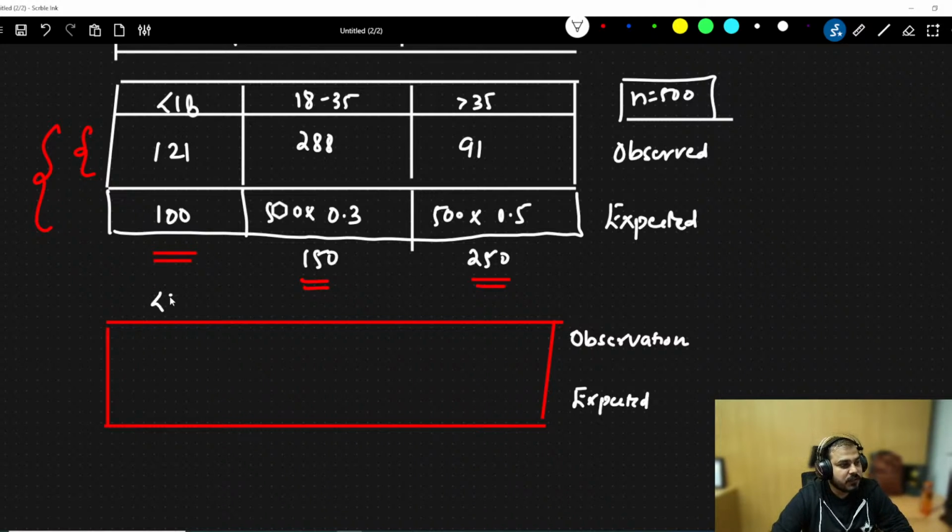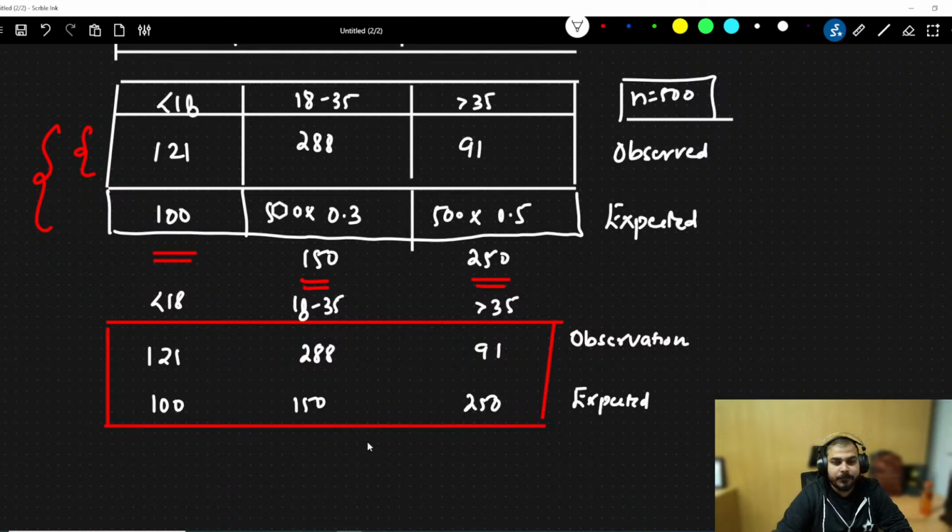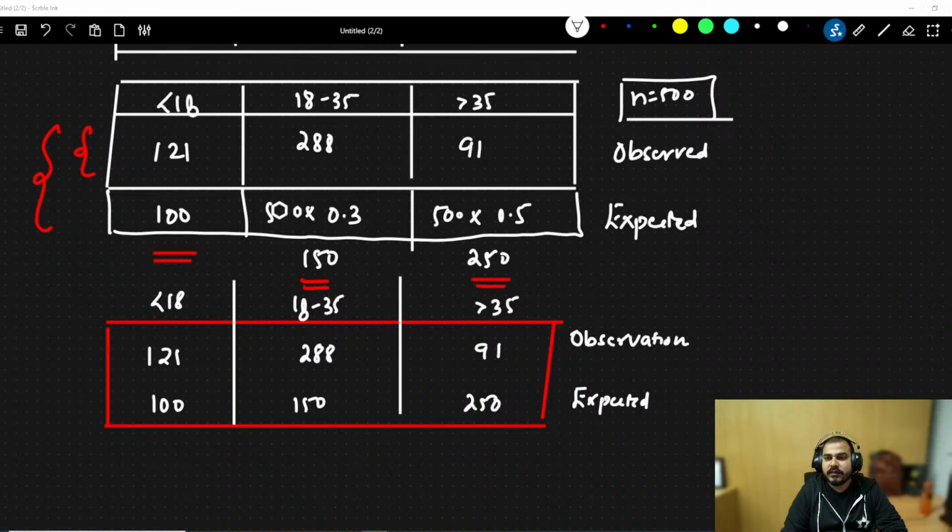Okay, so this here has less than 18, 18 to 35 and greater than 35. Less than 18 is how much? I have basically 121, 288, 91. This is the observation, and then I have 100, 150 and 250. Now these are my three categories: this is one category, this is two category, and this is the third category. Now let's try to understand what is the next step.